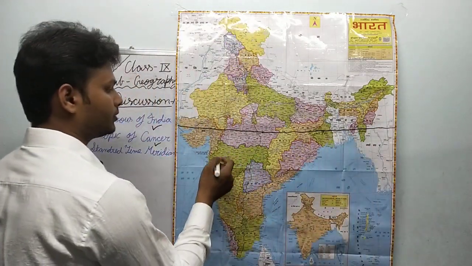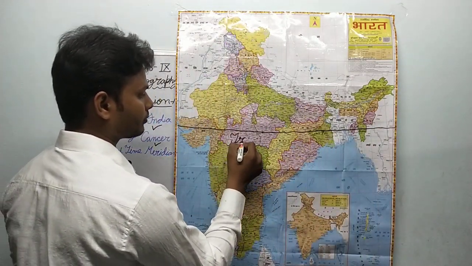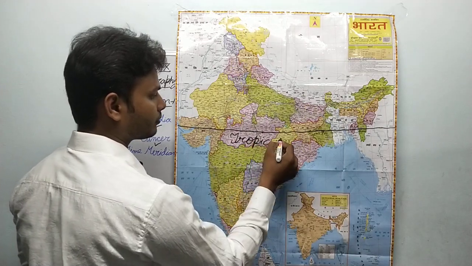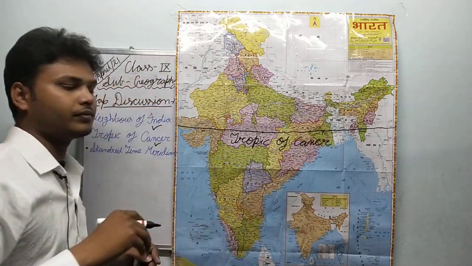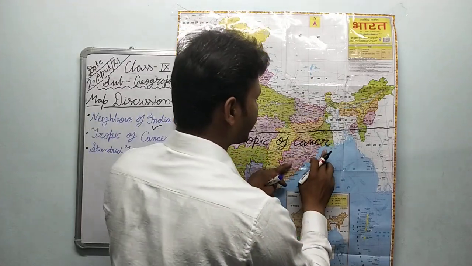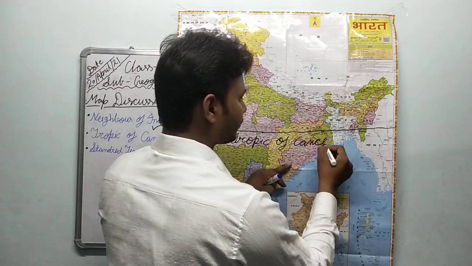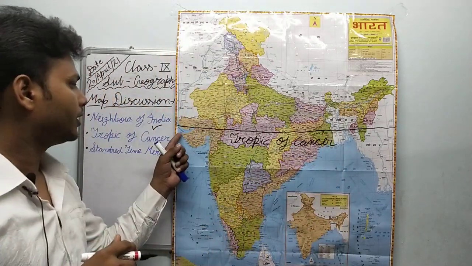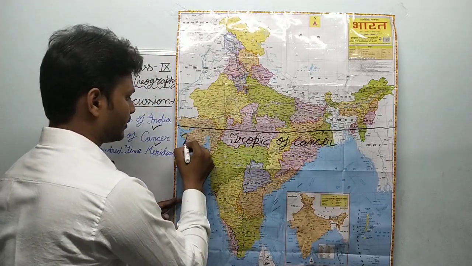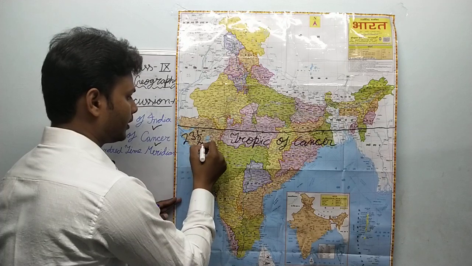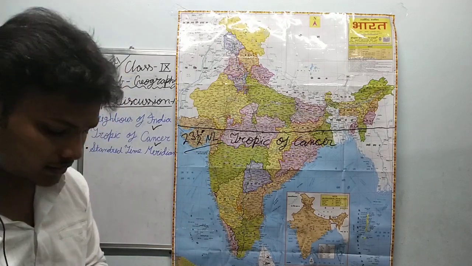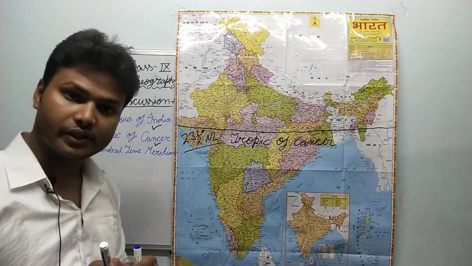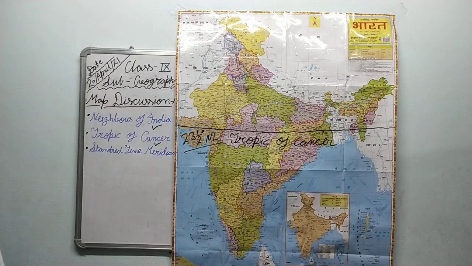This is known as the Tropic of Cancer. Let me write it here. 23.5 degree northern latitude. This is known as the Tropic of Cancer, which divides India into approximately 2 equal parts. Give me a second.